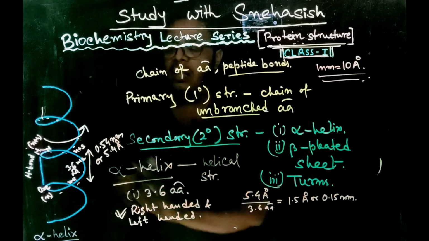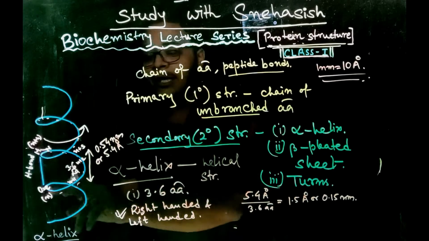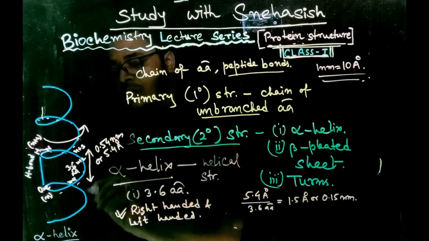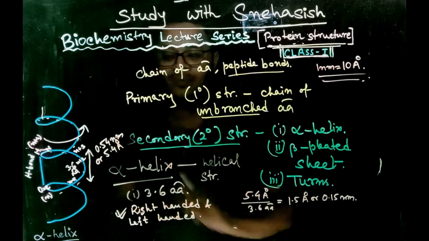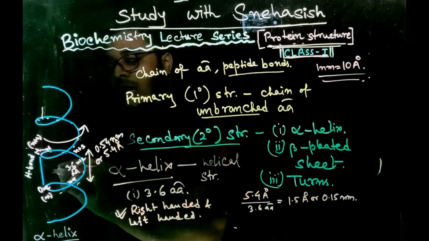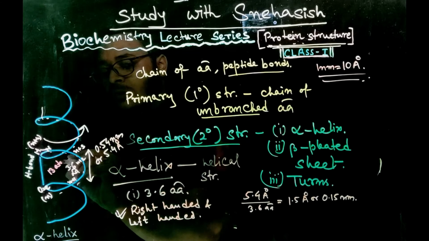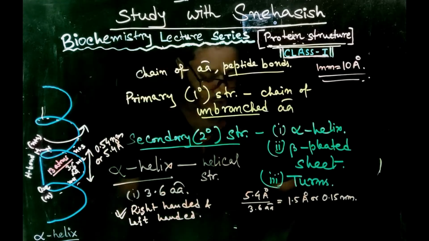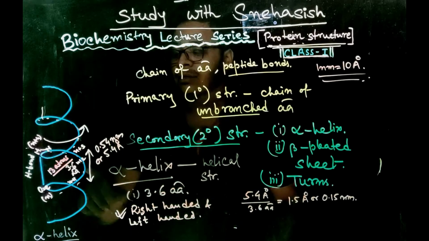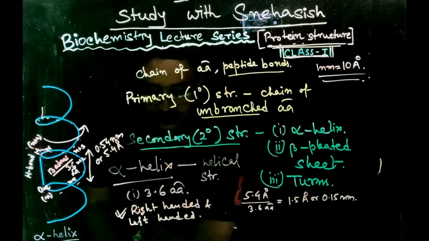Now the hydrogen bond covers a total of 13 atoms. So each turn has 3.6 amino acids and 13 atoms.